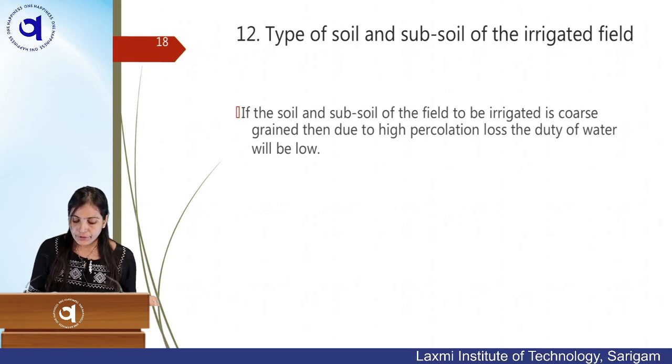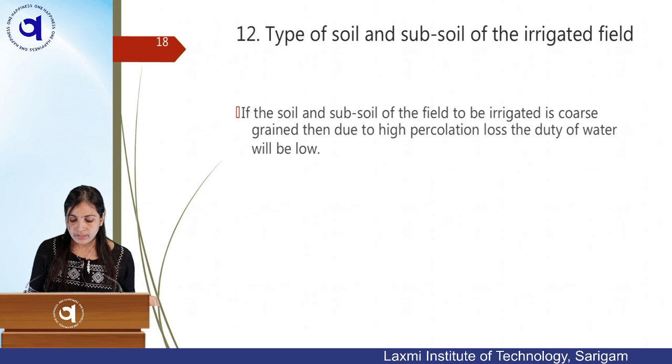Type of soil and subsoil of the irrigated field. If the soil and subsoil of the irrigated field is coarse grain, okay, this is done.